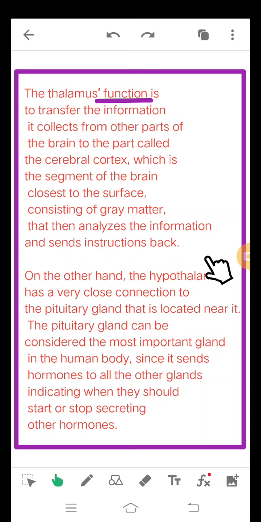Then the hypothalamus. This is one of the important regions because it has a very close connection to the pituitary gland that is located near it. The pituitary gland can be considered the most important gland in the human body since it secretes hormones to all the other glands, indicating when they should start or stop secreting other hormones.